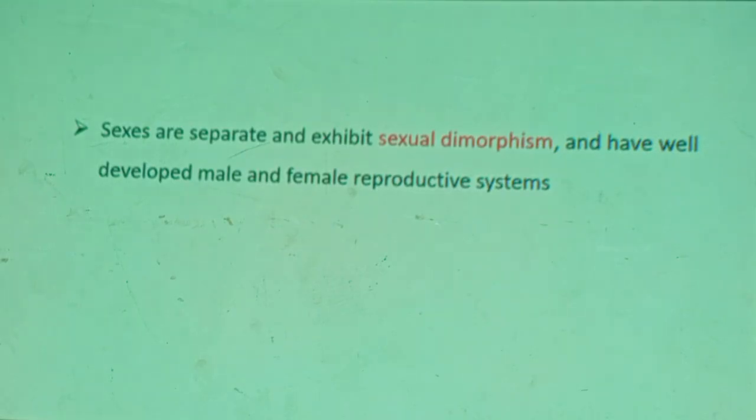For example, in humans, the male reproductive biochemistry is run by the male hormone, androgen testosterone. The female's sexual biochemistry is run by estrogen, the dominant female hormone. Therefore, this is difference. This is sexual dimorphism. And in case of frogs, sexes are separate and exhibit sexual dimorphism.